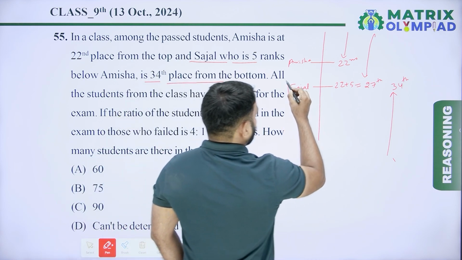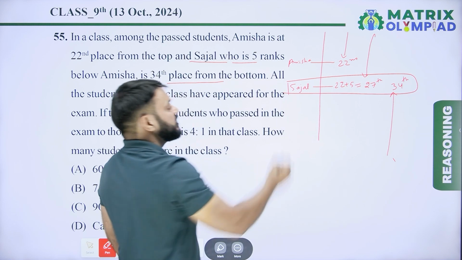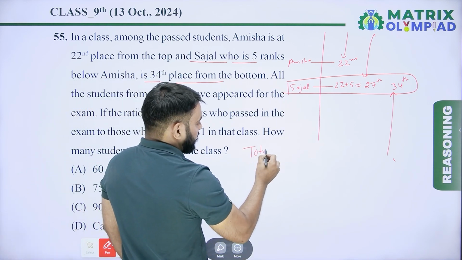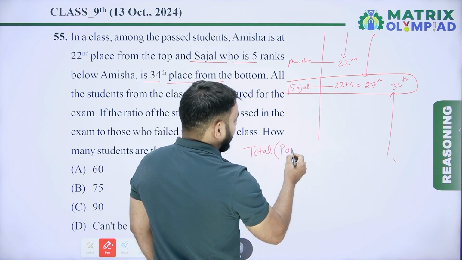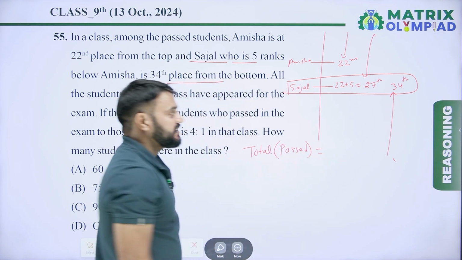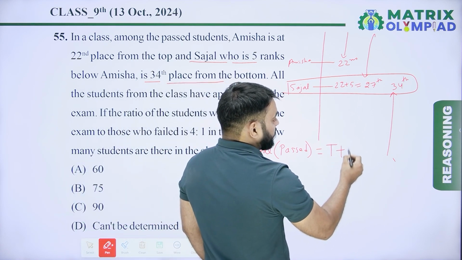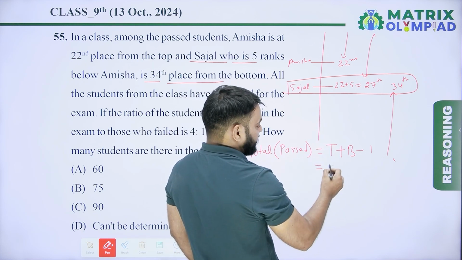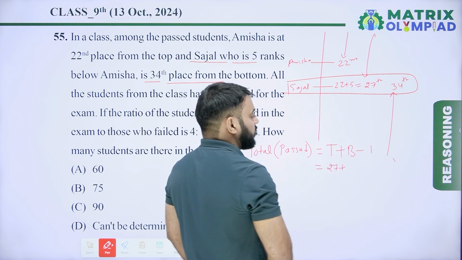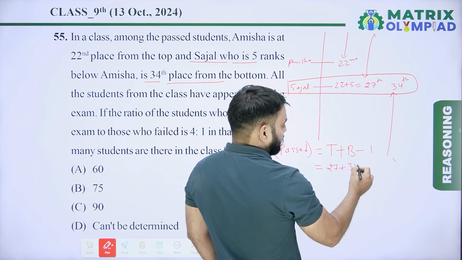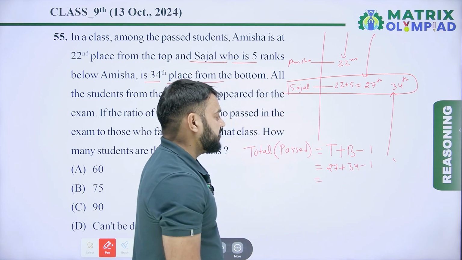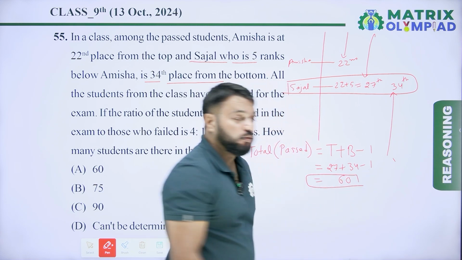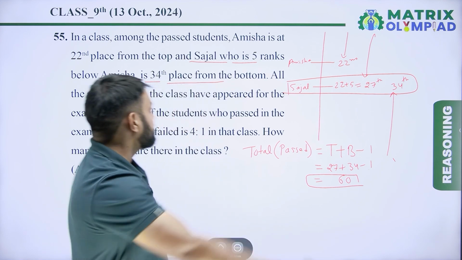So the rank of Sejal from the top and from the bottom are both given. So now find the total students who passed in the exam. So top position plus bottom position of the same person minus 1. So the top position of Sejal is 27 plus the bottom position of Sejal is 34, minus 1. 27 plus 34 means 61, minus 1 means 60. So the number of students who passed in the exam is 60.